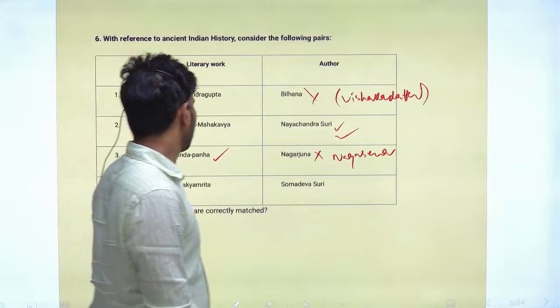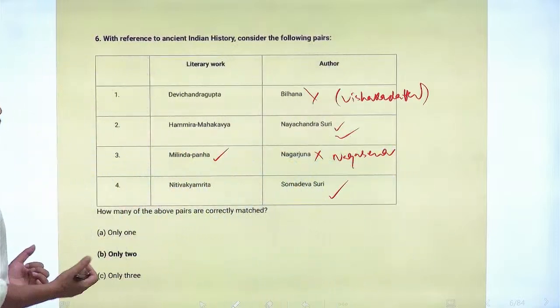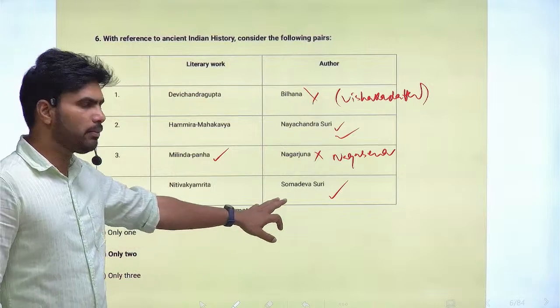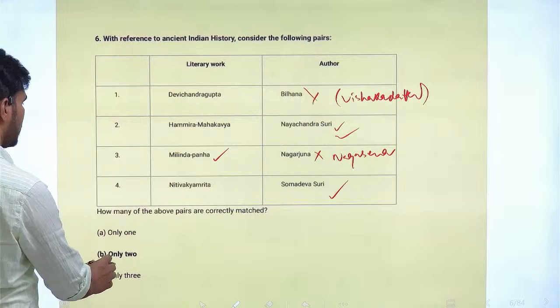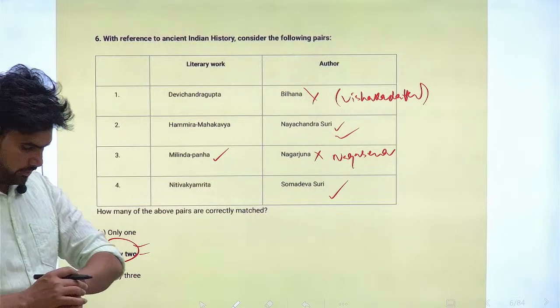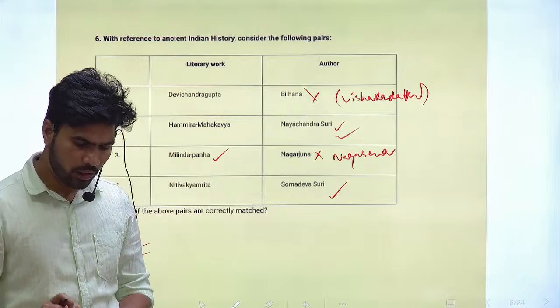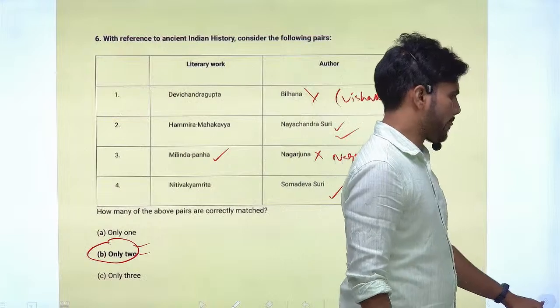Right. So next one is Niti Vakyamrita, sorry. It is written by Somadeva Suri. This is also a correct pair. So how many of the above pairs are correctly matched? Only two. Two pairs are correctly matched. Right. So this is the next question, the 7th question.